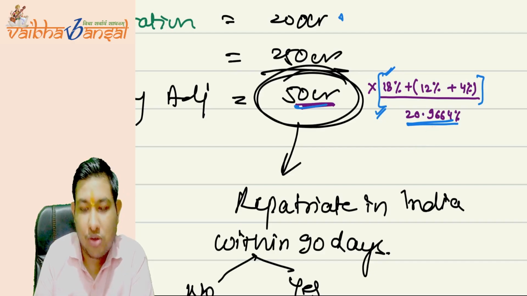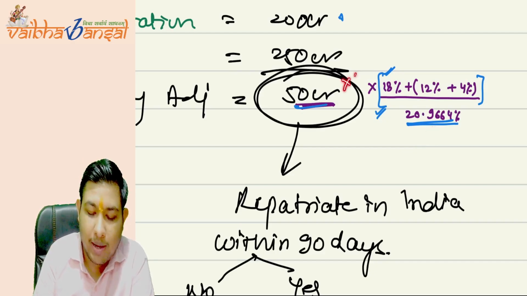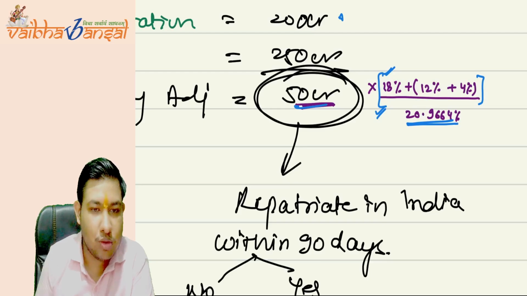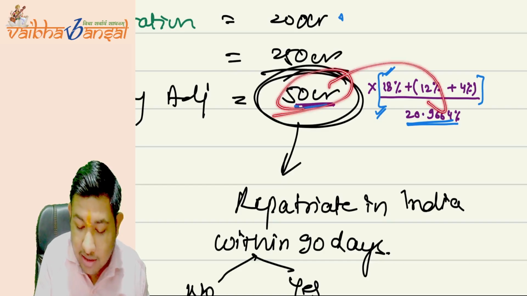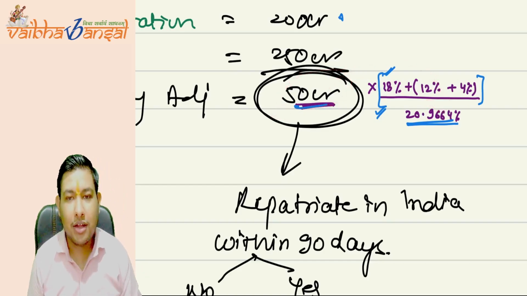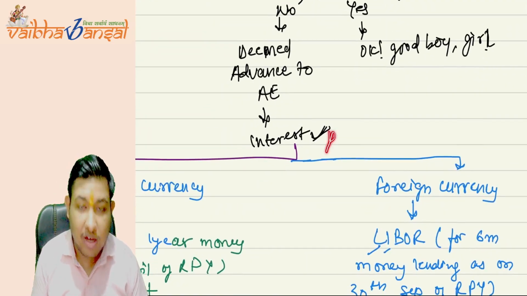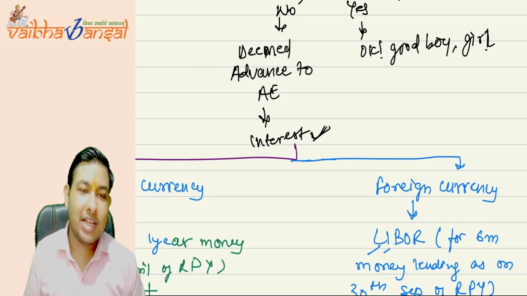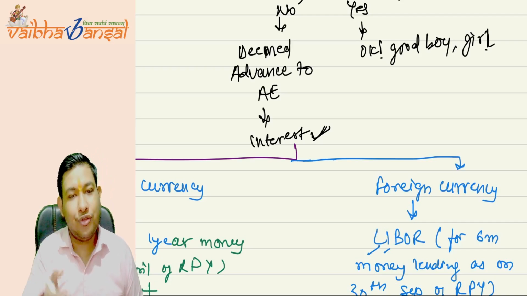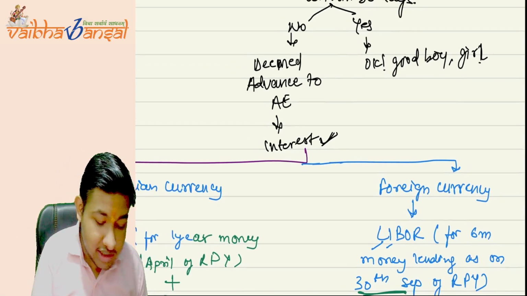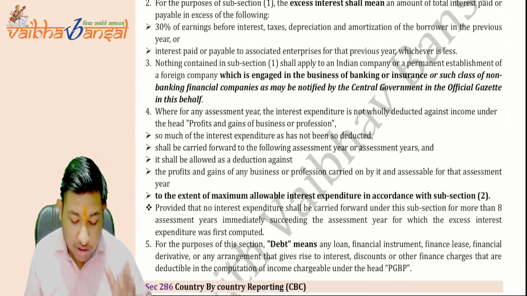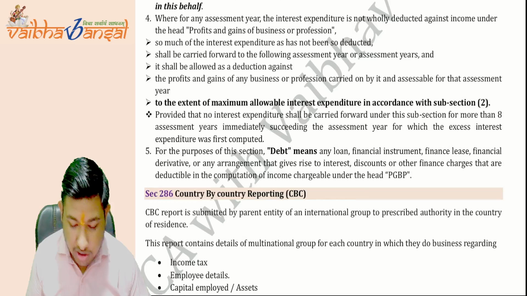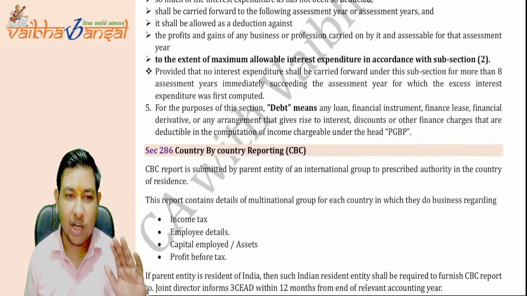If you pay tax on the 50 crores multiplied by 20.9664% to the Government of India, then from the date the tax amount has been paid, the interest meter will be stopped. But until you pay that amount, the interest meter will not stop. You have to pay the interest as well. I hope it is very clear to you all. We have completed 94B as well. The whole thing has been completed from here. You do not even need to study if you have noted the chart.